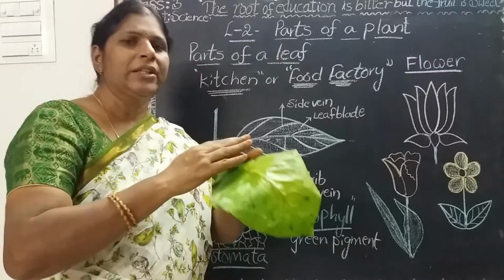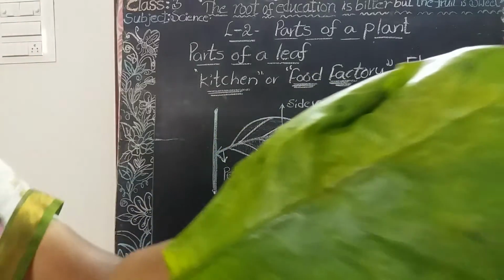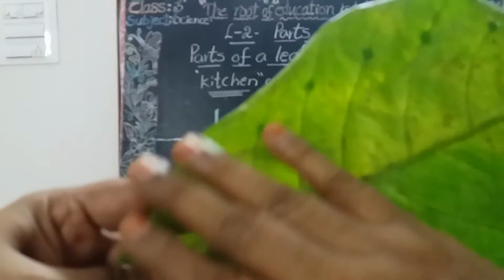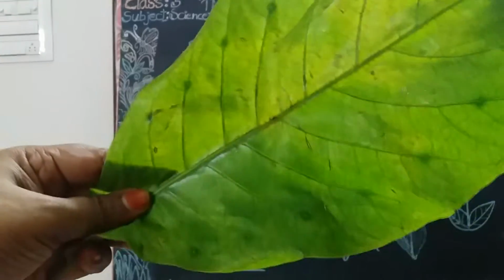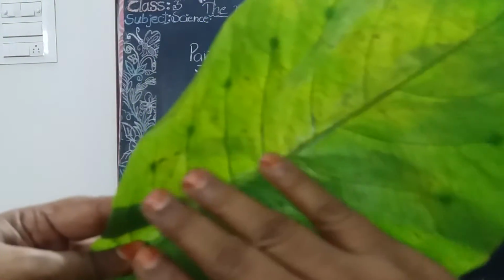Okay, see here, children. This broad flat part of the leaf is called the leaf blade. See here, this whole green color part, all these parts. This flat broad part of the leaf is called the leaf blade. This is the leaf blade.